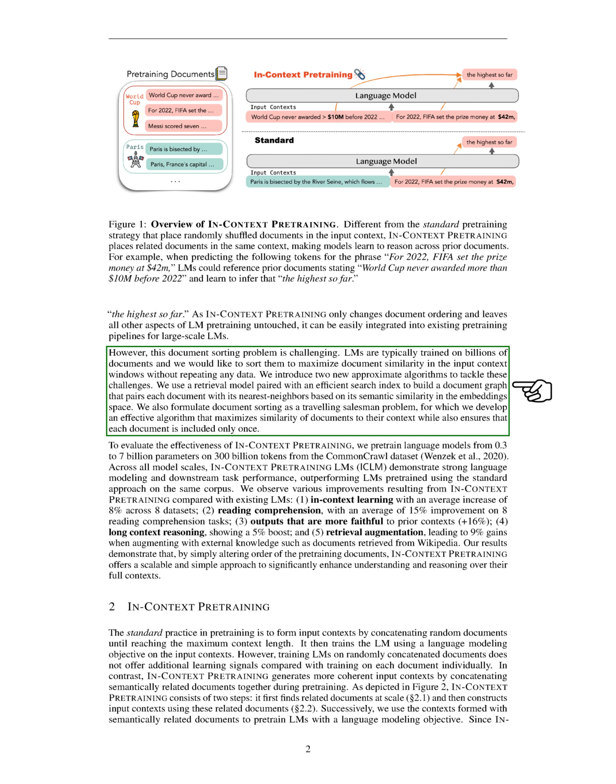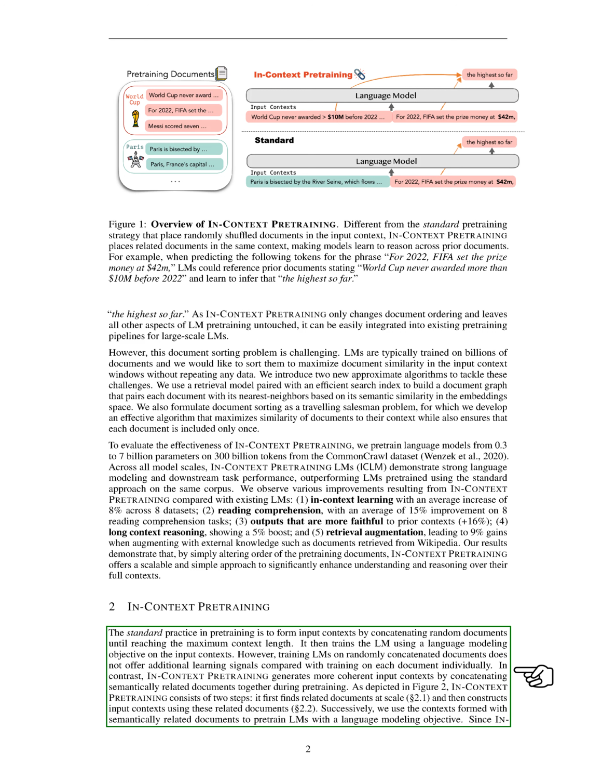We tested in-context pretraining by training language models on a dataset of 300 billion tokens. The results were promising. Across all model scales, in-context pretraining improved language modeling and task performance compared to models trained using the standard approach. We observed improvements in several areas, including in-context learning, reading comprehension, reasoning, and retrieval augmentation.